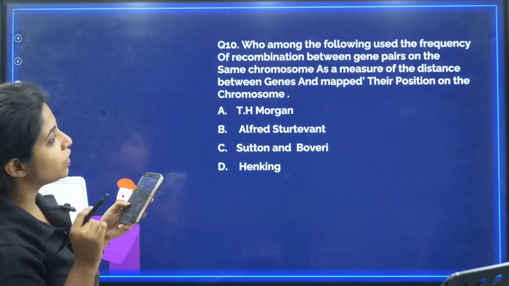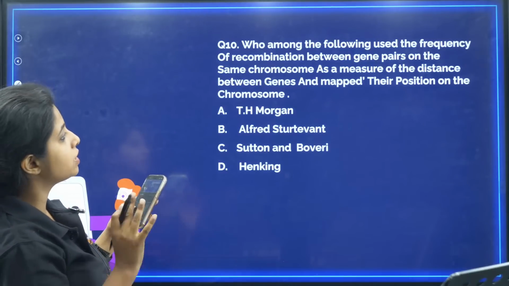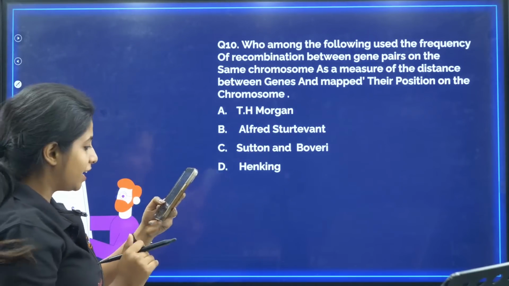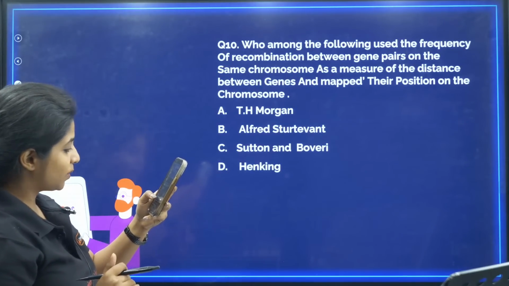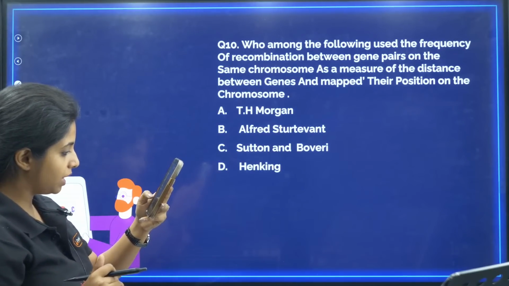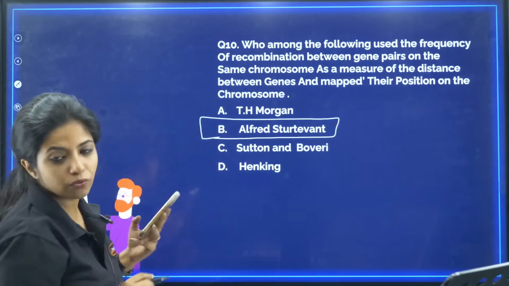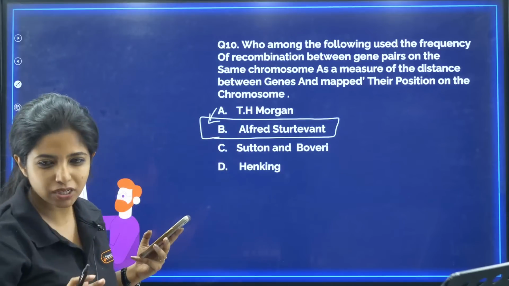Who among the following used the frequency of recombination between gene pairs on the same chromosome as a measure of distance between genes and mapped their position on the chromosome? Someone is saying D, and some are saying B. Your answer is B. His name was Alfred Sturtevant, and he was a student of T.H. Morgan. Let me just explain this small thing.